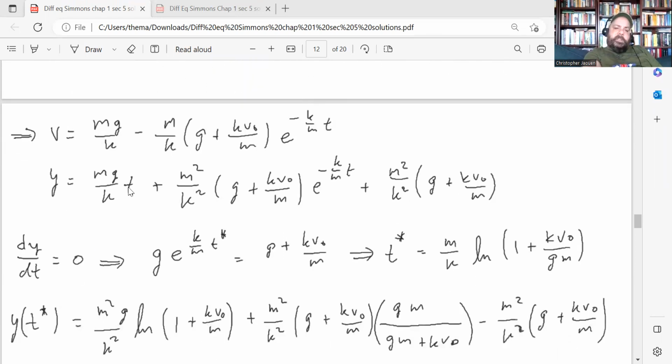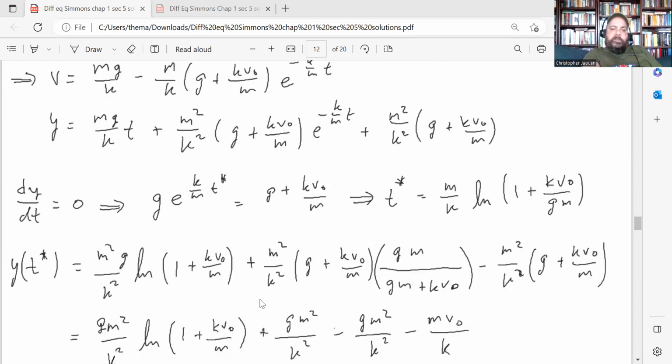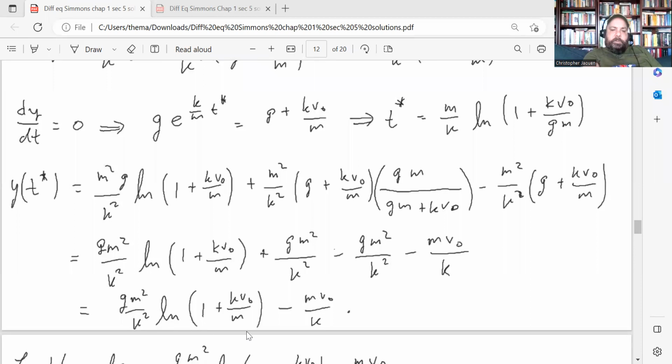Right, and then to find the max height, that's when v is 0. So set dy/dt equal to 0, and we don't know what time that happens at, so I'm just calling it t star. You can solve for t star here, and plug it into the position function, and that gives you this expression. And like I said, this is the expression that he has above, but just the negative of it. I think that again is just because of the sign convention I chose as opposed to his. So our sign conventions were opposite to each other, but you can see it's the same quantity, just the negative of it.